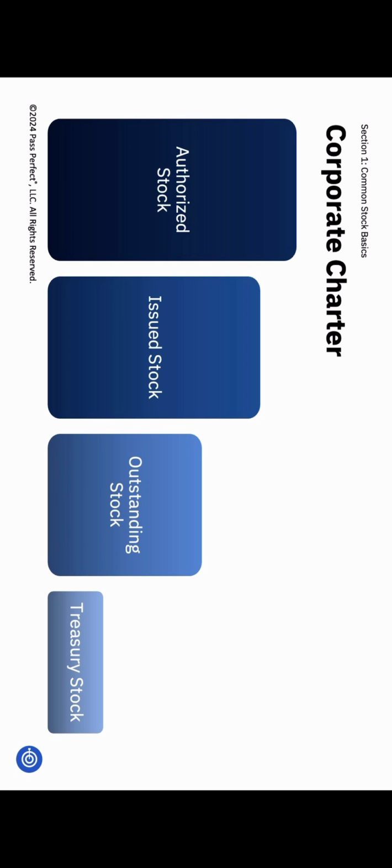Let's start with forming a corporation. We need a legal document called the corporate charter, which sets the rules and authorizes a certain number of shares. We won't sell all authorized shares right away because we're just starting out and hope the company will grow in the future. Registering stock to sell is a lengthy, complex, and expensive process, so companies will tend to authorize a lot more stock than they initially need because they don't want to repeat the process. For example, we might authorize 1 million shares but issue only 400,000 initially.